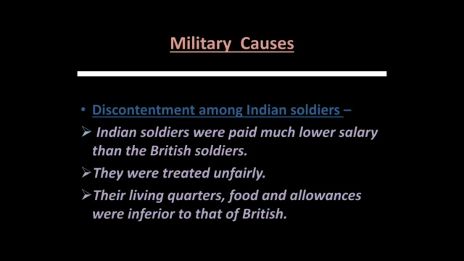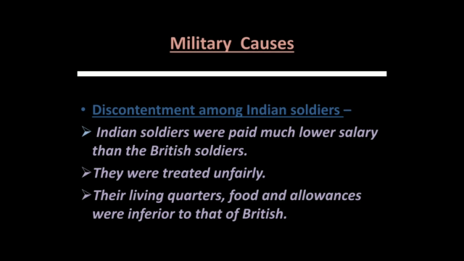Now, talking about the military causes, we just talked about how there were new social laws introduced which turned the society against the Britishers. Then the religious interference was not liked by the people. Then we also see that as different sections were turning against the Britishers, the peasantry, the farmers, zamindars, native rulers, the Indian social classes, the normal society, even the soldiers also turned against the Britishers.